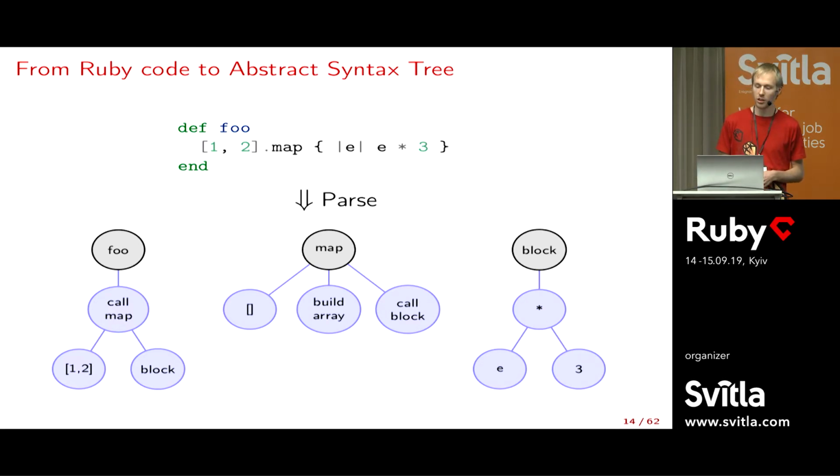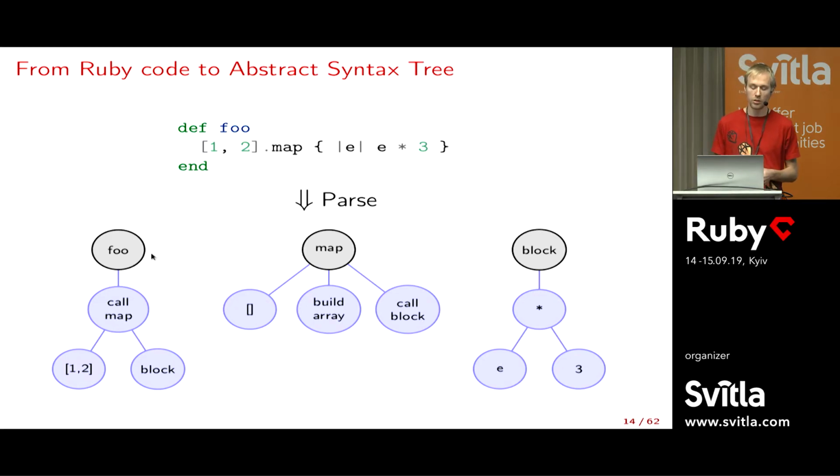So the first thing a Ruby interpreter does when it wants to run your code is to parse it. Here we have a very simple example: a foo method that takes an array and triples every element. The first thing I do is parse to an abstract syntax tree, but actually not one tree. It's one abstract syntax tree per method or per block. So we have the foo method, and we can see a small tree here on the left which represents it.